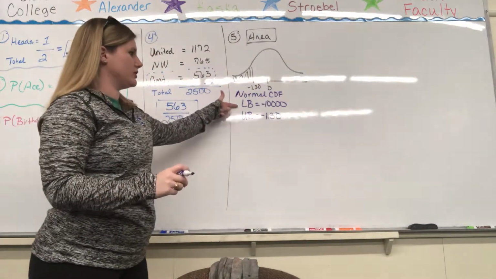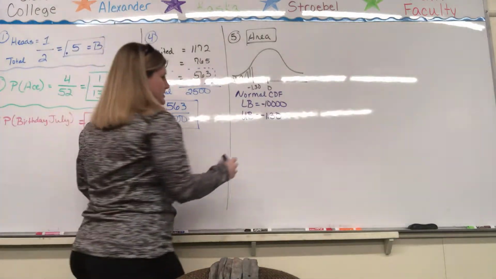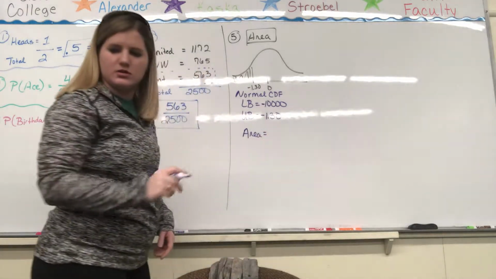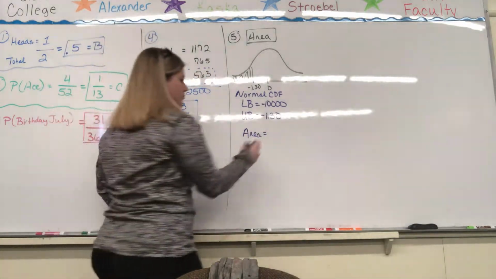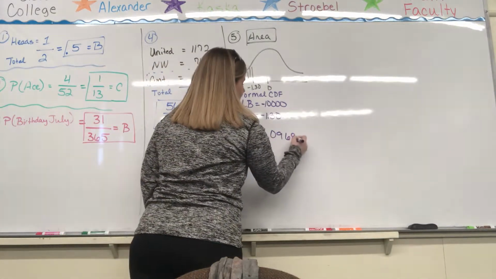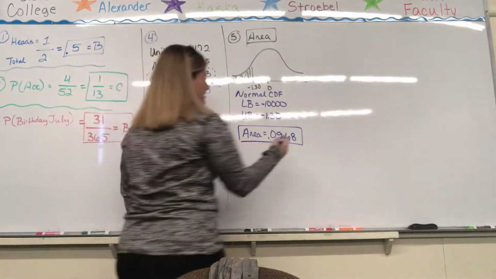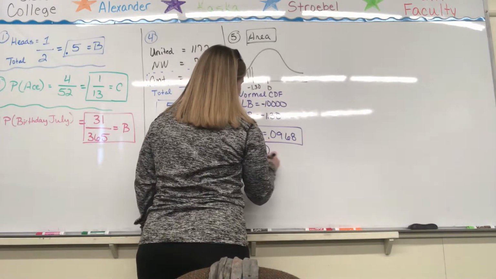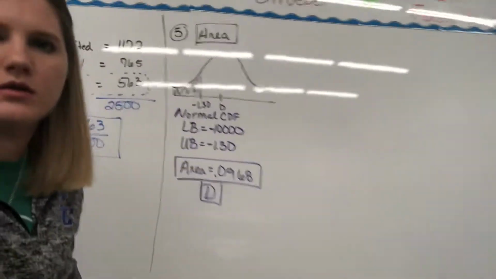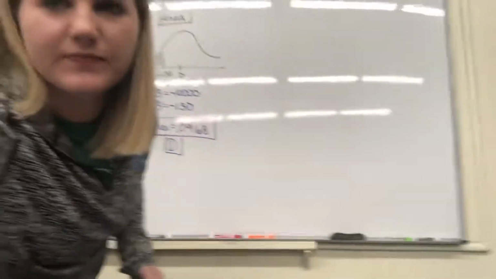So normal CDF, our lower bound, our upper bound, enter or calculate, and we should get that our area equals 0.0968, in which I believe that is answer D. Okay, so number 5, we have one more question, number 6.